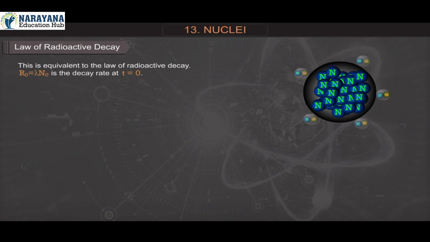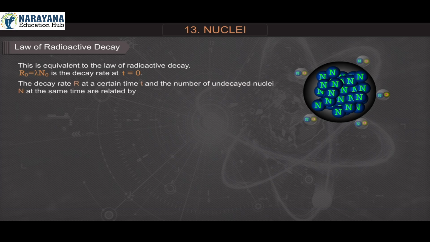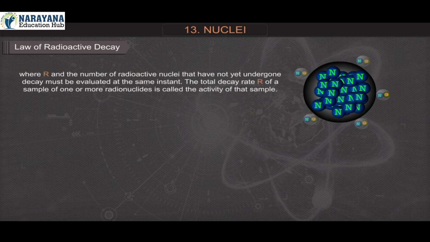This is equivalent to the law of radioactive decay. R0 is equal to lambda N0, the decay rate at t equal to 0. The decay rate R at a certain time t and the number of undecayed nuclei N at the same time are related by R is equal to lambda N, equation 16. Here R and the number of radioactive nuclei that have not yet undergone decay must be evaluated at the same instant.